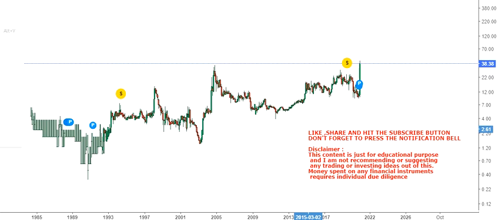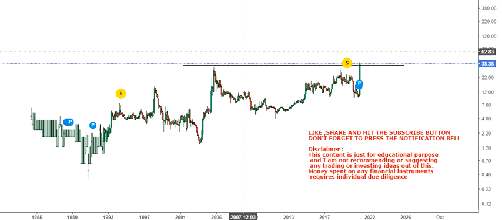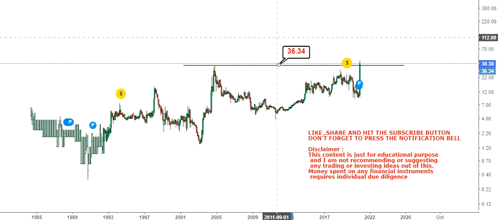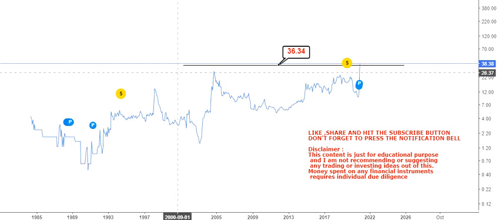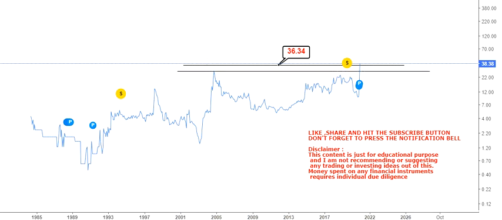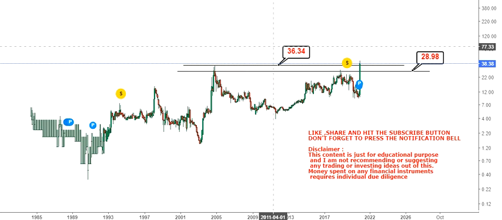So first of all, this is the long-term chart, and as you can see here, if you are using a candlestick chart, there is a breakout. This is a long-term trend breakout, which you can see on your screen, and this has happened above 36.34. Even if you are using a line chart, it has already given you that indication. On the line chart the breakout has happened above 28 or $29, and on the candlestick chart it has happened above $36. So this is the difference.